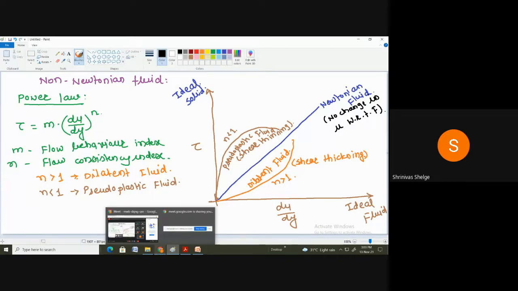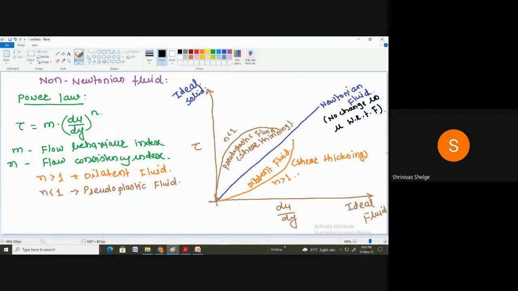In the case of non-Newtonian fluid, in a shear thickening or dilatant fluid, remember that as force increases, viscosity also increases. And in the case of pseudoplastic fluid, as force increases, viscosity decreases. Correct.